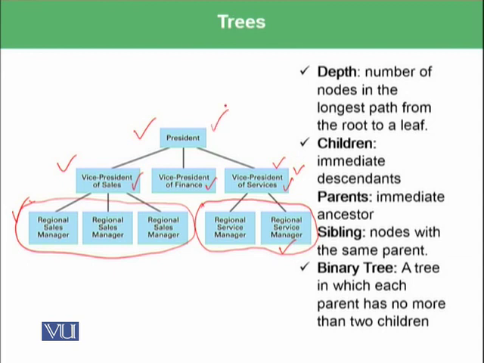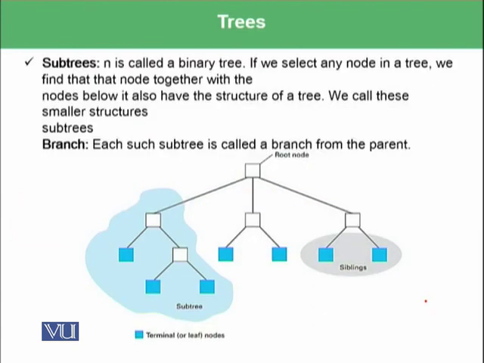And then there is another concept of binary tree, a tree in which each parent has no more than two children. There is another concept known as subtree. If we select any node in a tree, we find that the node together with the nodes below it also has the structure of a tree. We call these smaller structures subtrees.